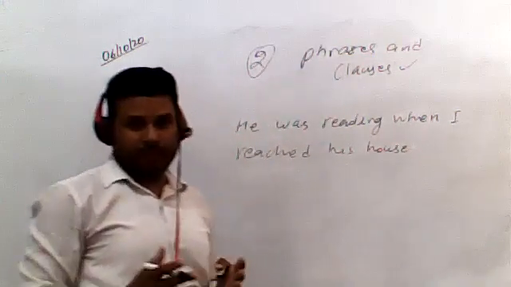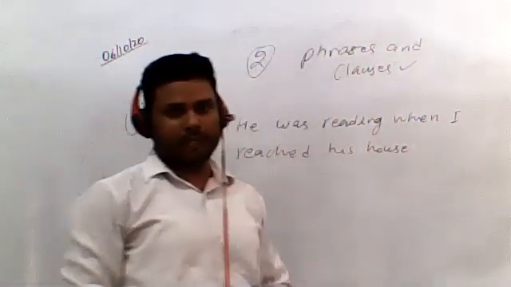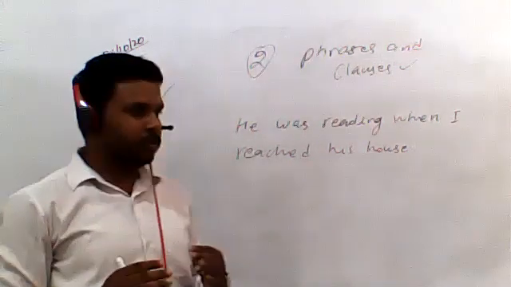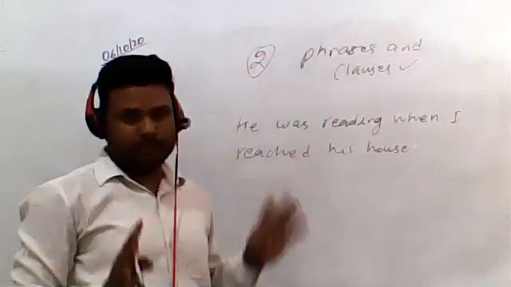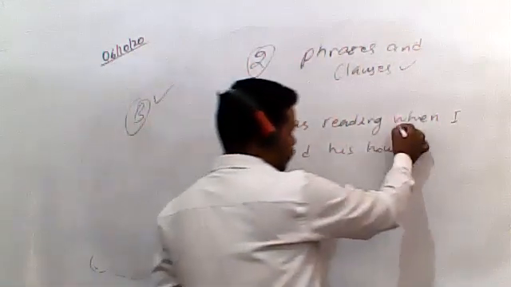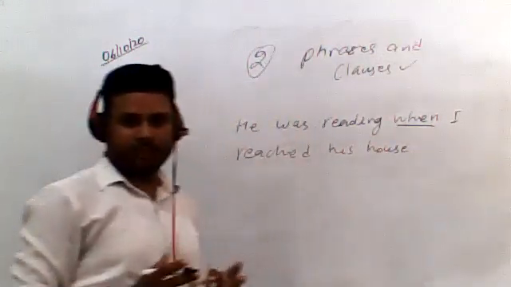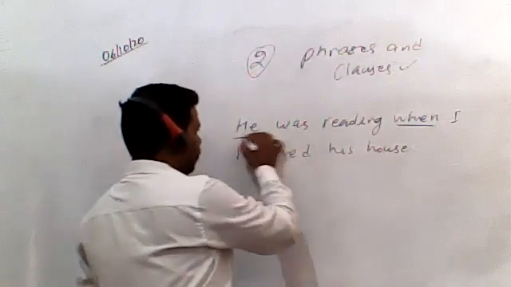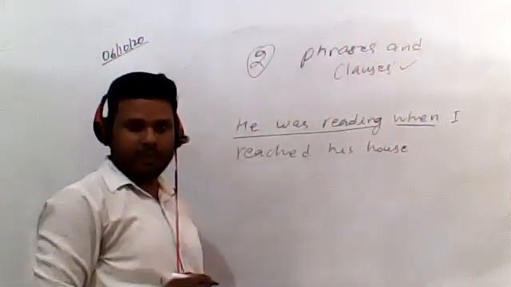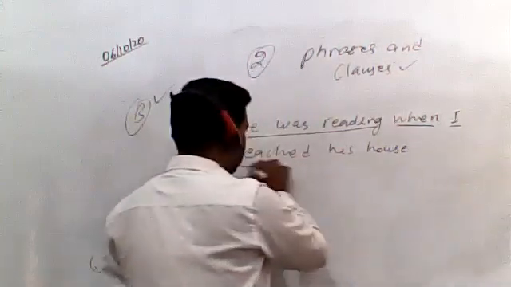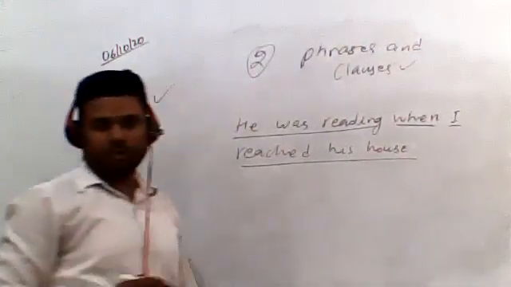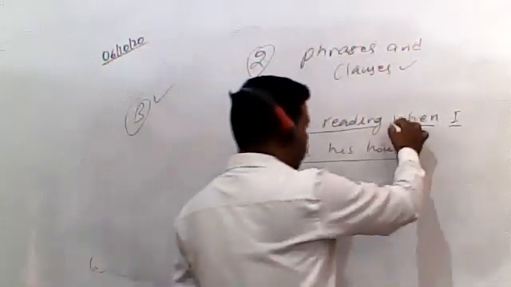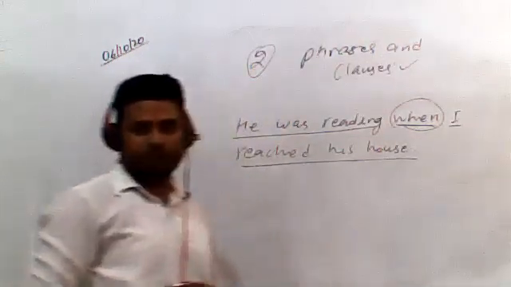One thing is clear, students. Since we need to identify both the subordinate clause and the main clause, there will always be two sentences. दो sentence आपको मिलेंगे, which would be connected with the help of a conjunction. जो किससे connect होंगे? Conjunction से. Clearly you can see the first sentence is this one: He was reading, and the second sentence is I reached his house. So there will always be two sentences joined with a conjunction.